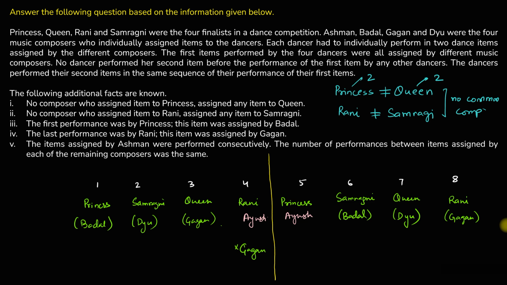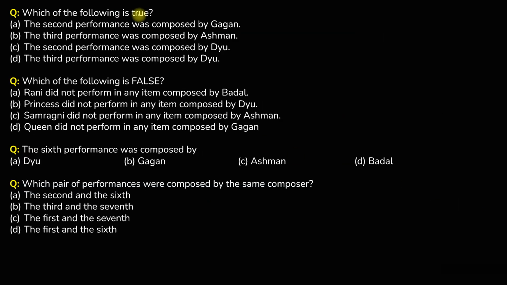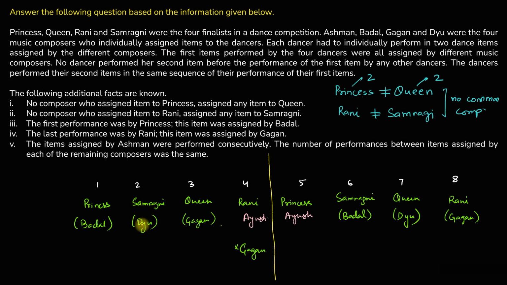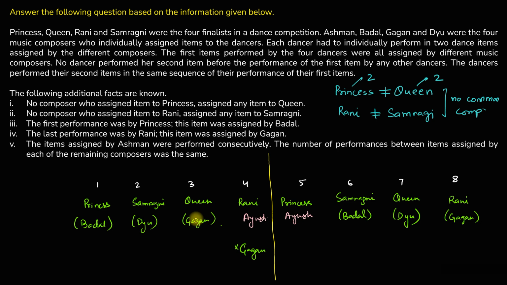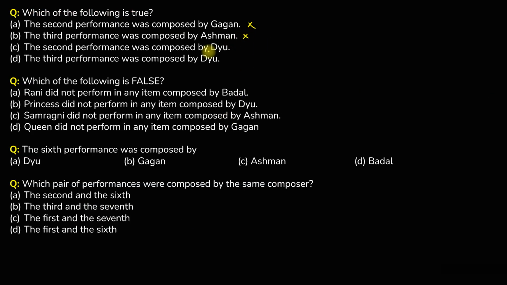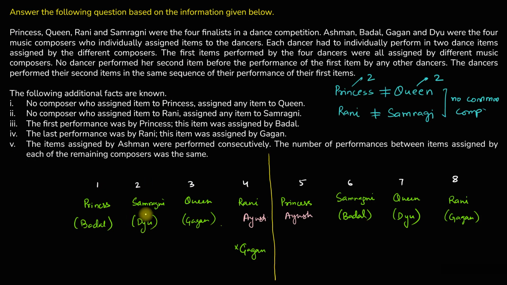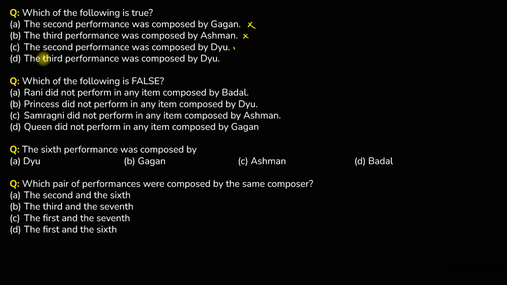Let's look at the questions now. First, which of the following is true? Second performance was composed by Gagan. No, this is not true. Third was composed by Ayushman. Not true. Second was performed by Dew. Yes, correct. So option C is the correct answer for the first question.